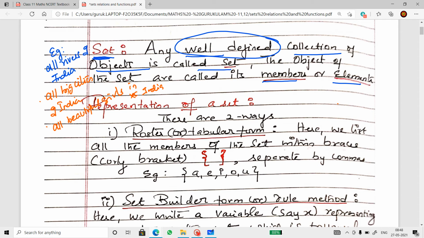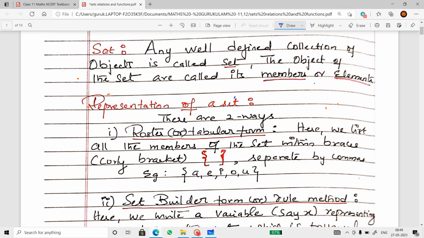Now sets can be represented in two forms. One is roster form or tabular form.